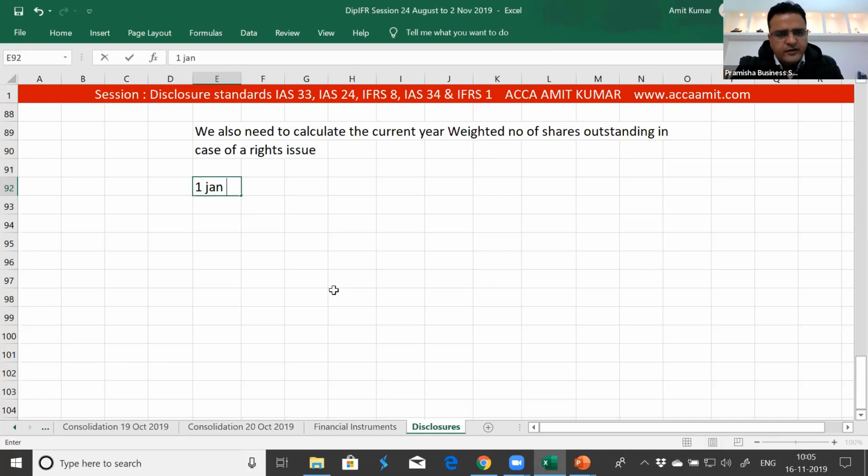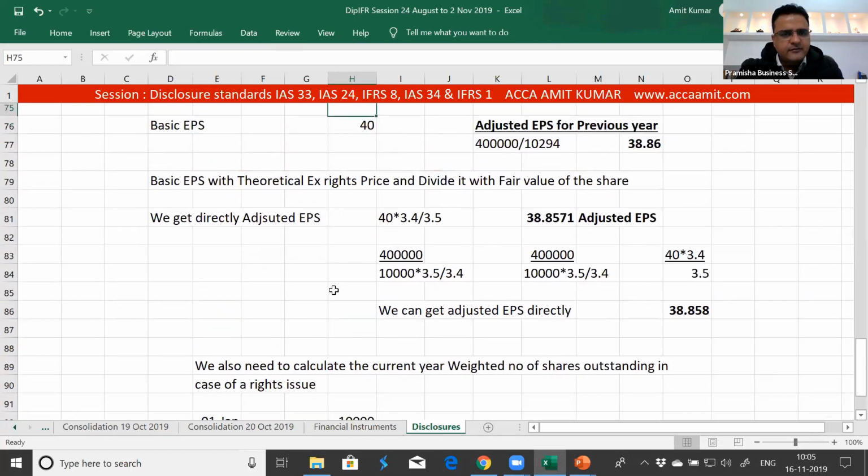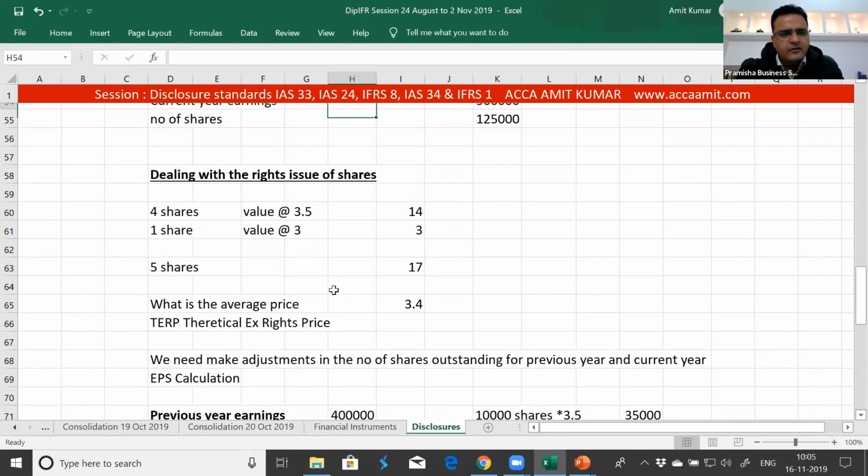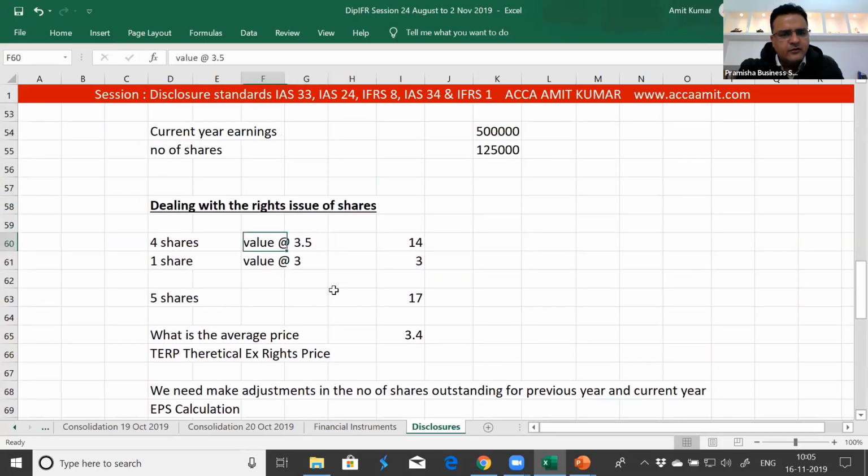On 1st January, the number of shares outstanding are 10,000. On 1st July, there is a rights issue that for every 4, 1 share issued. One share for every 4 held.